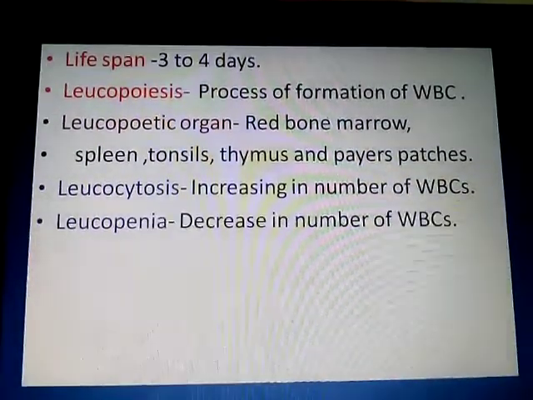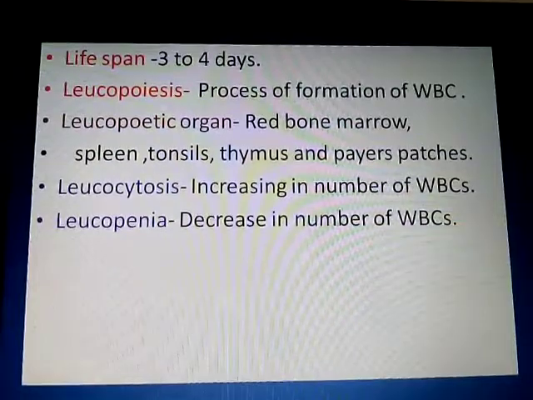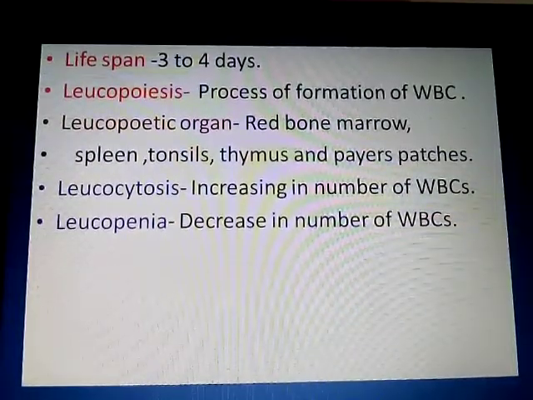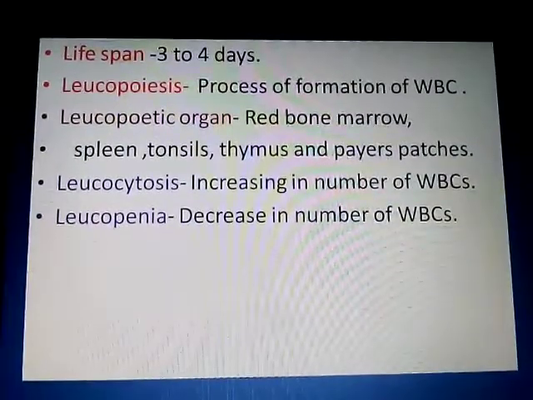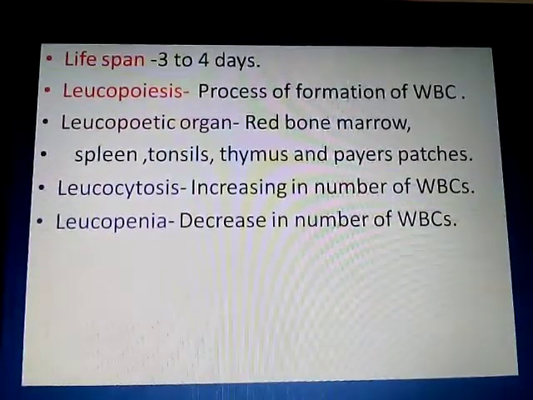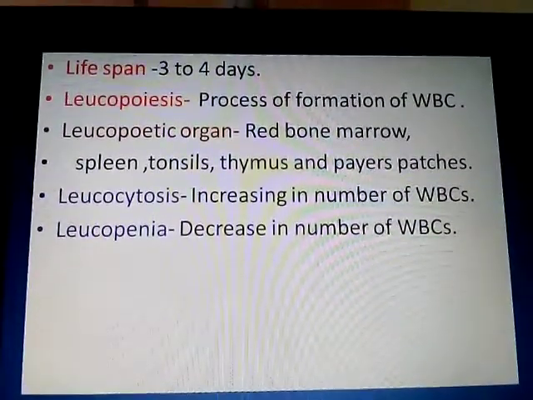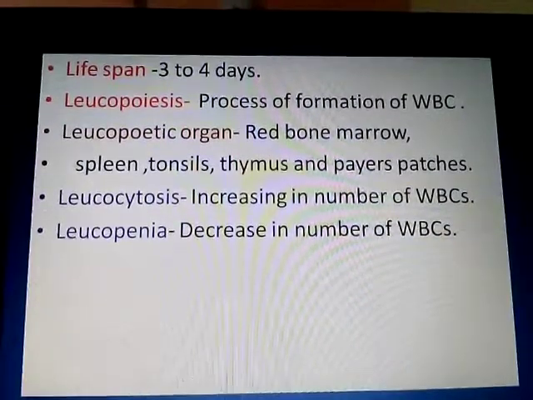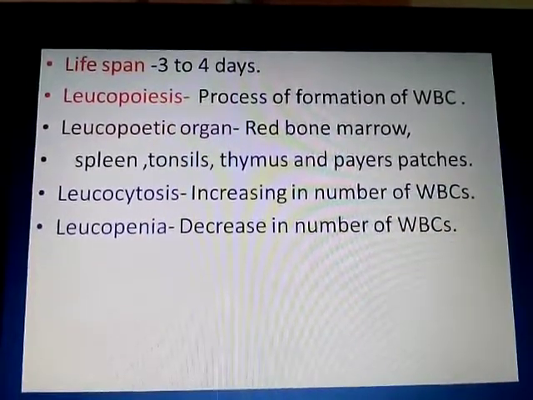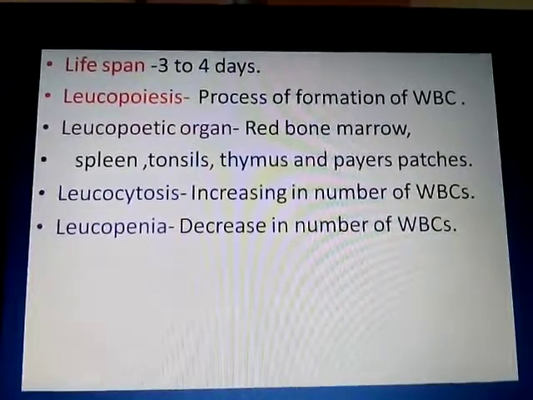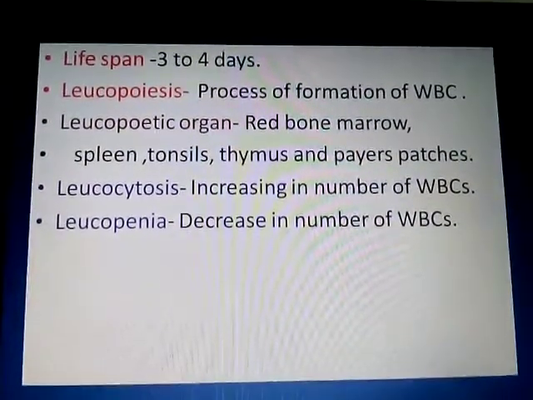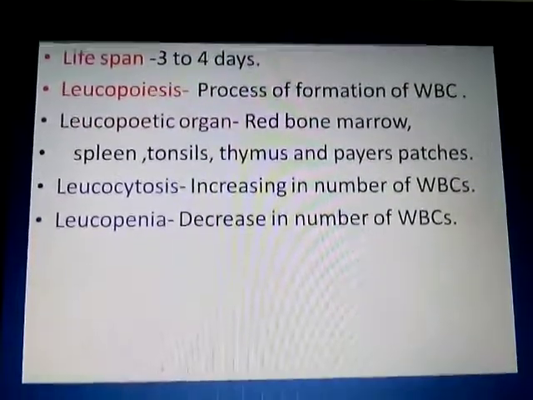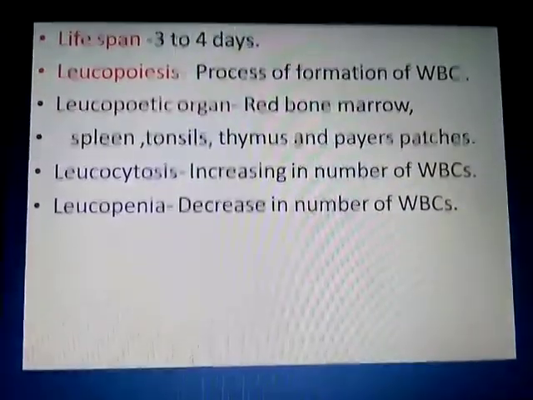In the same way, at some time the number of WBC decreases below the normal range. What is the normal range? 5000 to 9000 per cubic millimeter. Beyond that, if it increases, leukocytosis. Less than 5000, if it decreases, it is leukopenia. So these are the two different conditions in relation to WBC.